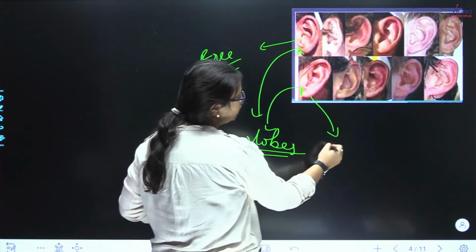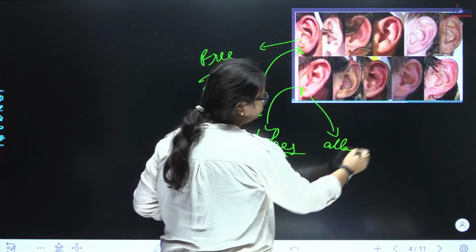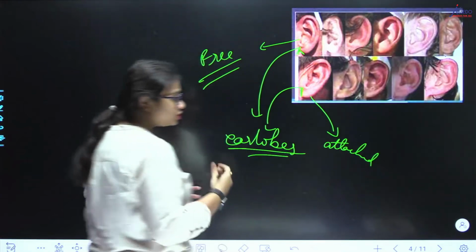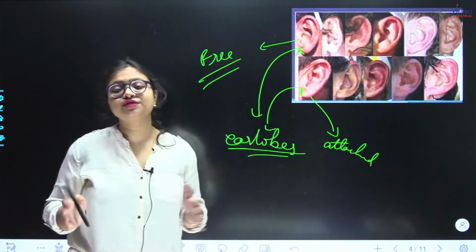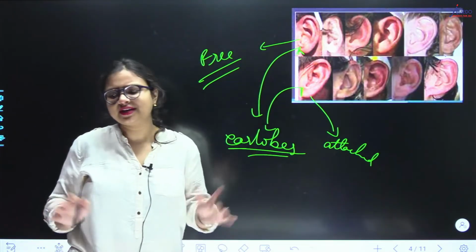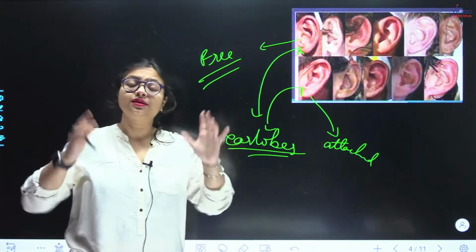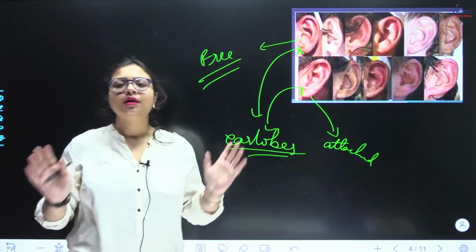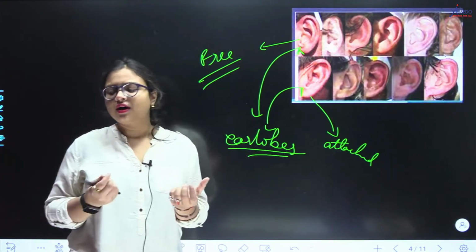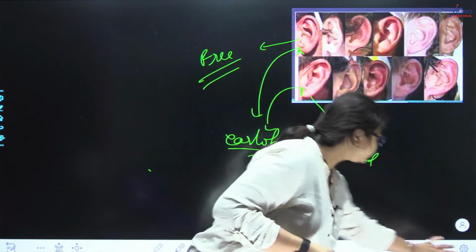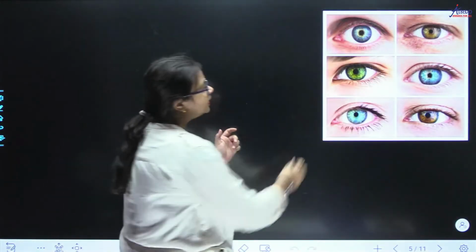That is what is called as attached earlobe. Okay, so I am just showing you the various types of variations which are visible in human population, right? There are hundreds and lakhs and crores of variation which may be there, but I am just showing you the most evident ones.